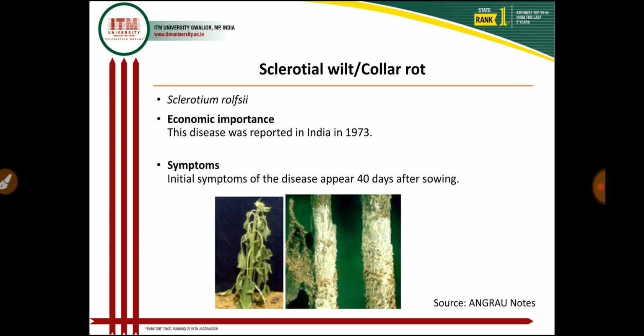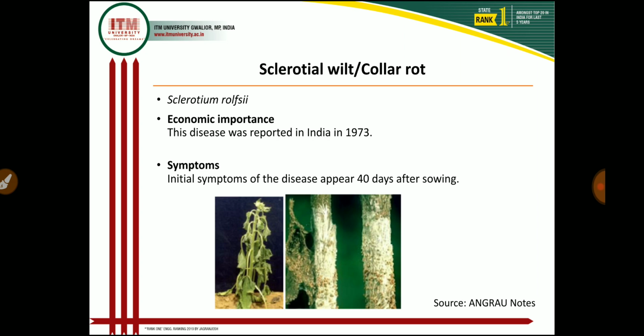And later these plants wither and die, and white cottony mycelium and mustard-like sclerotia bodies we can see in the infected stem. So you see in the photographs, there is a mustard-like body and whitish mycelium we can see in the second picture, that in the stem.